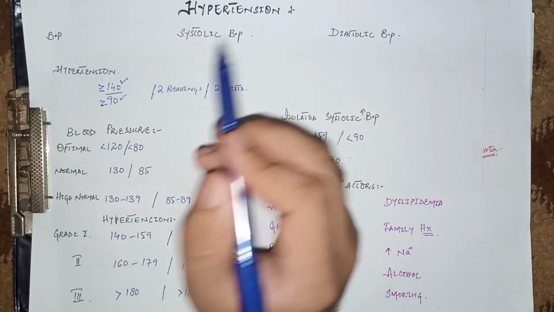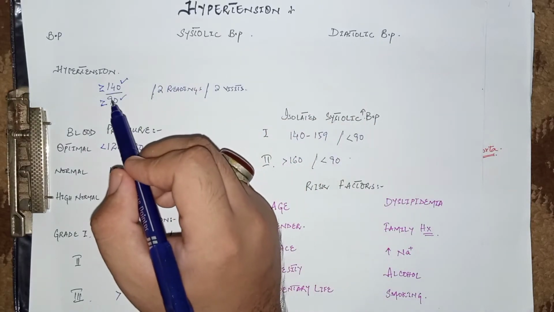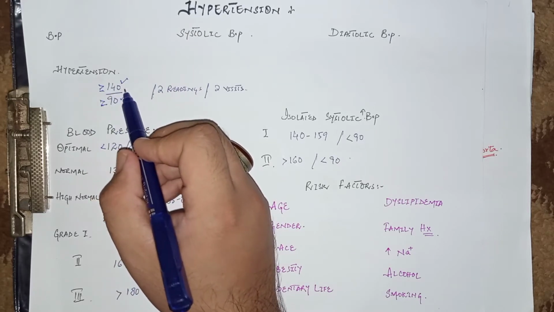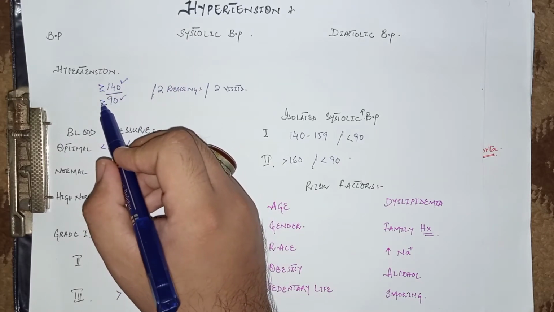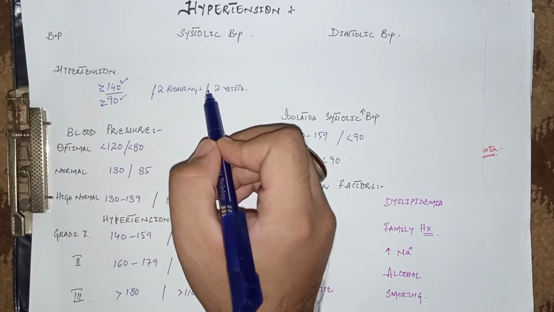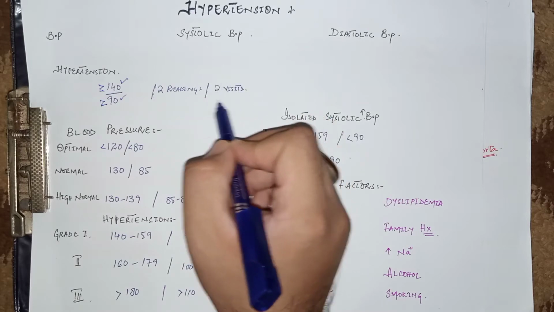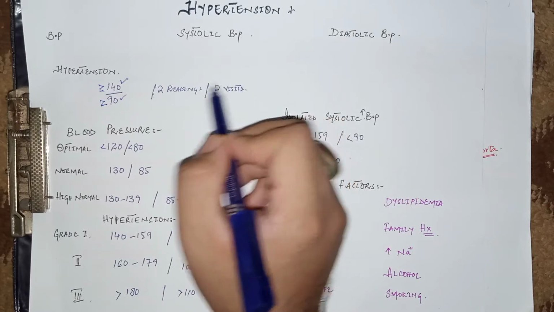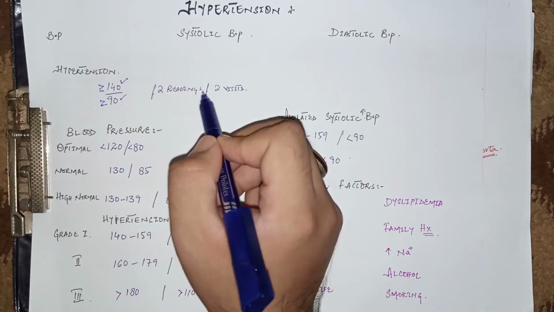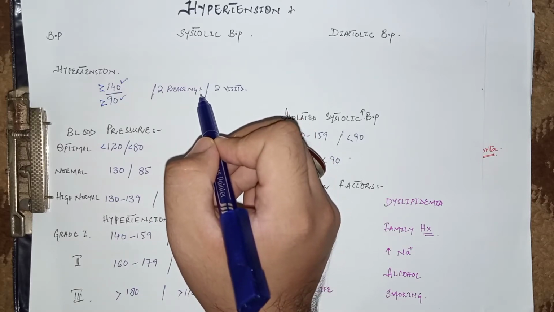A patient is said to be hypertensive when the systolic blood pressure is equal to or more than 140 millimeter of mercury and diastolic is equal to or more than 90 millimeter of mercury in two different readings, at two different visits at the clinic or at the hospital. By a single reading, we cannot say that the patient has hypertension. There must be two readings at two different intervals.